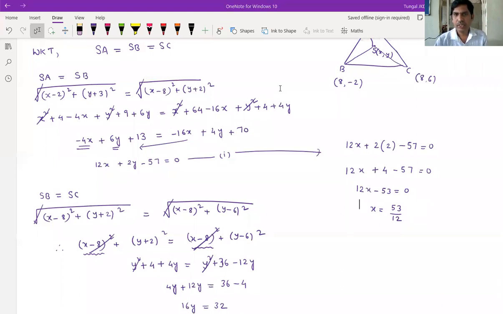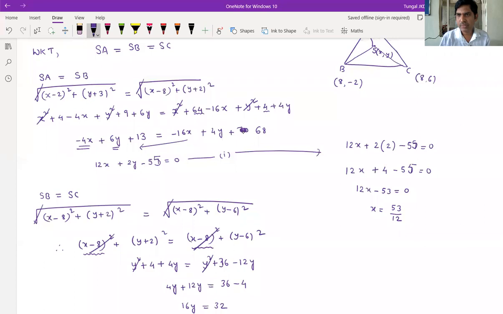Right, 53 by 12. Sir, it's 55 because 64 plus 4 is 68. Wait, I made a mistake. Sorry. Very good. So here observe 64 plus 4. This is not 70, it is nothing but 68. So 13 minus 68, nothing but 55. So here it is 55.